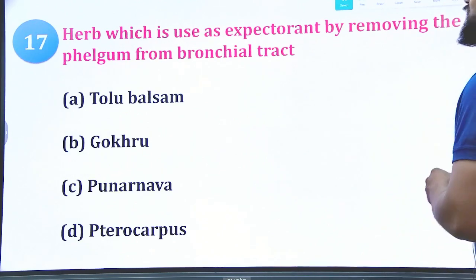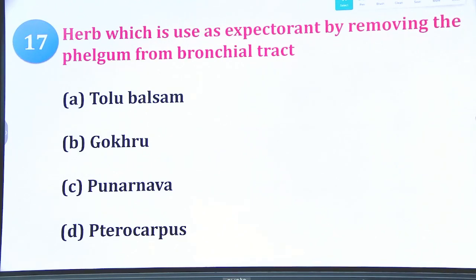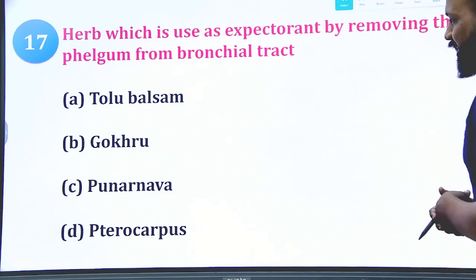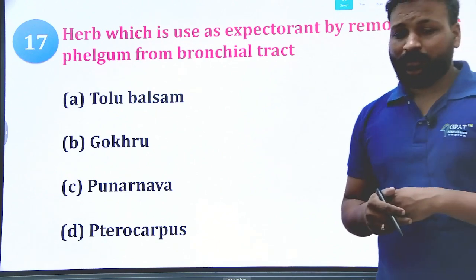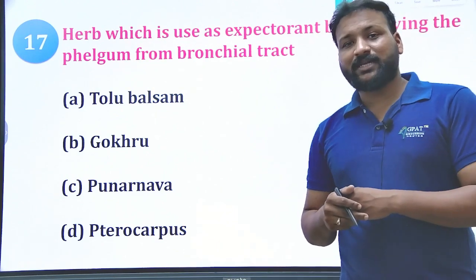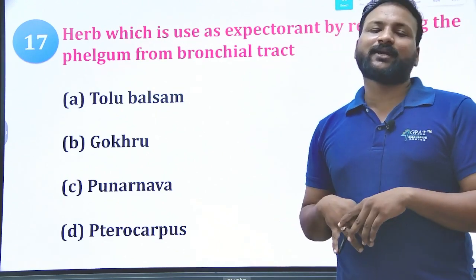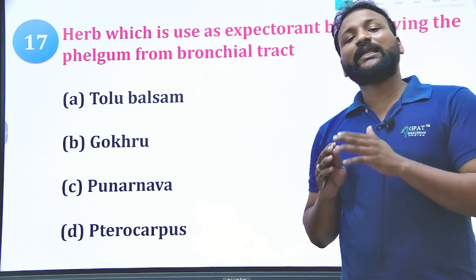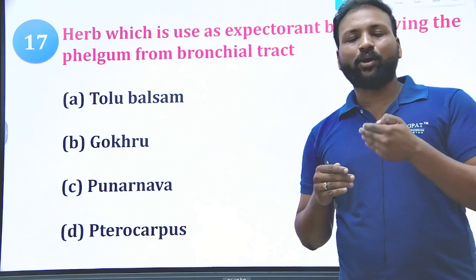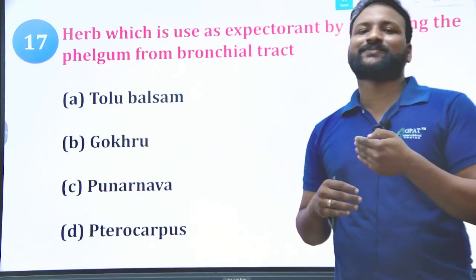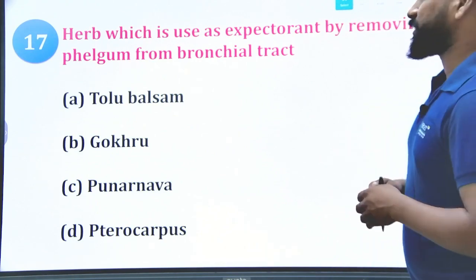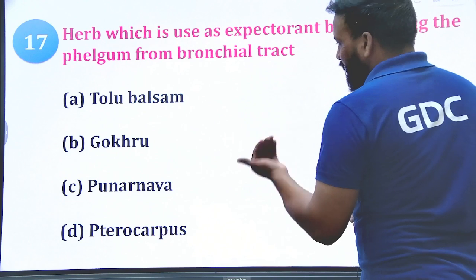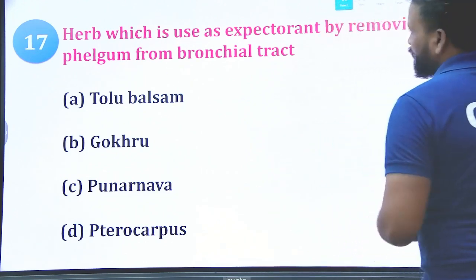And next question, which herb is used as an expectorant by removing the phlegm from the bronchial tract? We have discussed and seen that classification, in which I used to include only two drugs having bronchodilator as well as respiratory stimulant activity, as well as what we can say asthmatic drugs. Tell me the right answer, either option A or B or C or D.